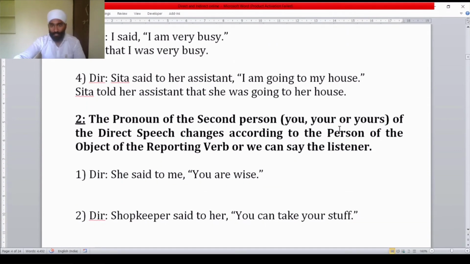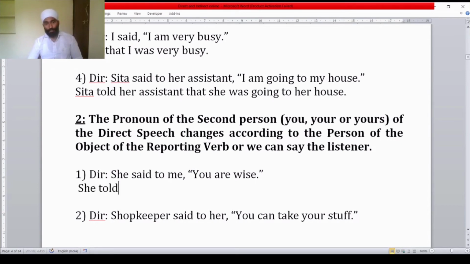Come to the second point of changing pronouns. The pronoun of the second person, you, your or yours, will change according to the person of the object of the reporting verb, or we can say the listener. Here see, she said to me. In this sentence, who is the object of the reporting verb? Me is the object and me is the listener. Who is the speaker? She is the speaker. She is doing the action of saying. So here the second person pronoun in the direct speech will change according to the object. So we have to make changes.